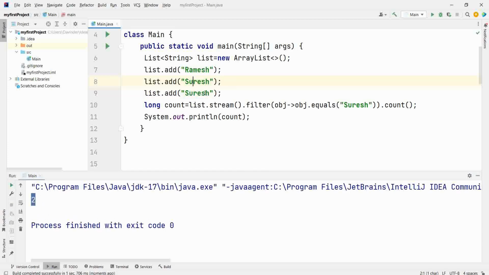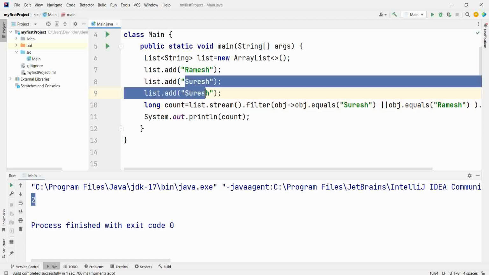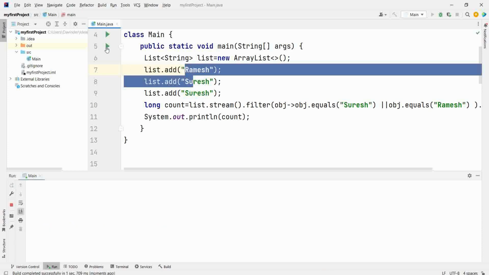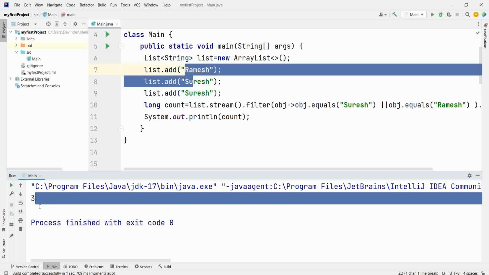If you want Suresh as well as Ramesh, so if object equal to Suresh or object equal to Ramesh, now Suresh is 2 times and Ramesh is 1. So 1, 2, 3. Count will be 3 now. Correct.